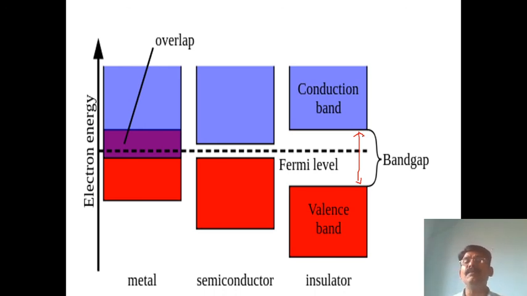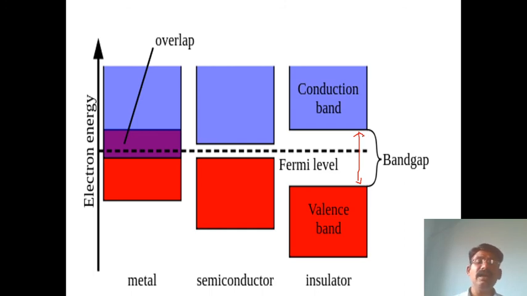The best example is wood. Wood acts as an insulator. Plastics also act as insulators, and all the gases also, because the band gap is large and electrons cannot jump from the valence band to the conduction band.